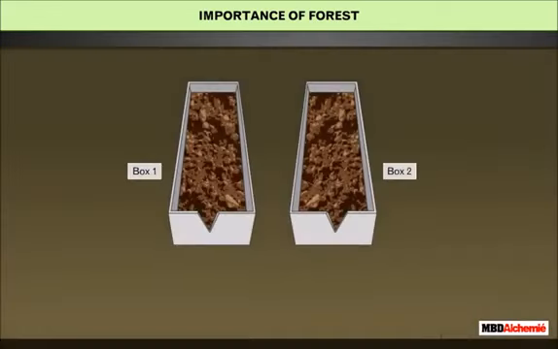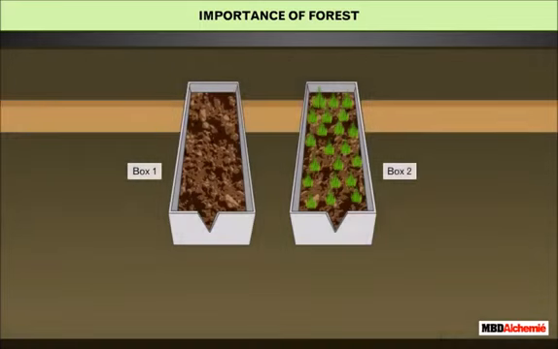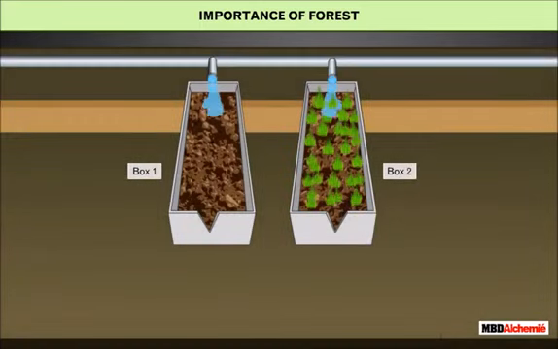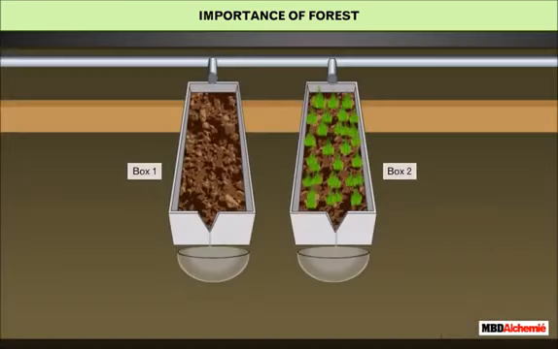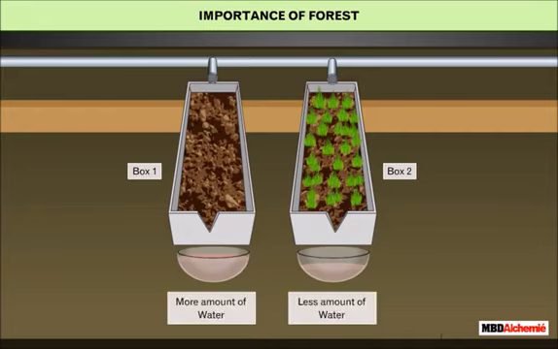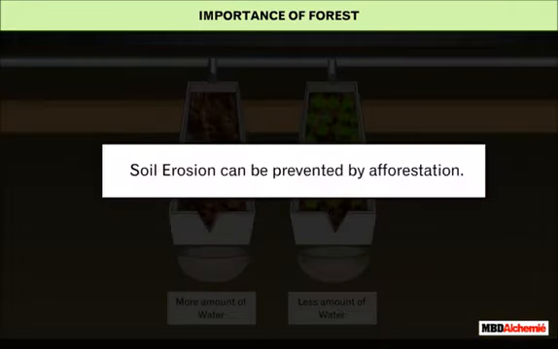Fill 2 boxes with equal amount of soil. Plant some green grasses in the soil of the second box. Arrange the 2 boxes in a slope. Pour equal amount of water in all the boxes and collect the water coming out of the boxes in separate beakers. You will observe that the first beaker will have maximum amount of water. The second beaker will have less amount of water. Thus, soil erosion can be prevented by practicing afforestation.